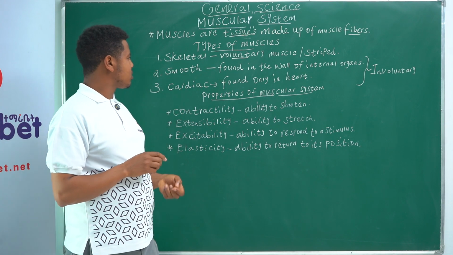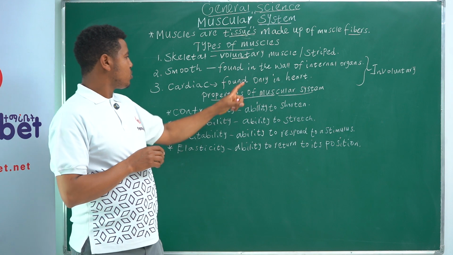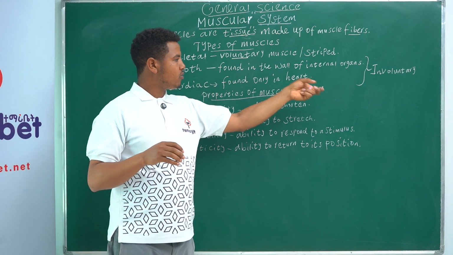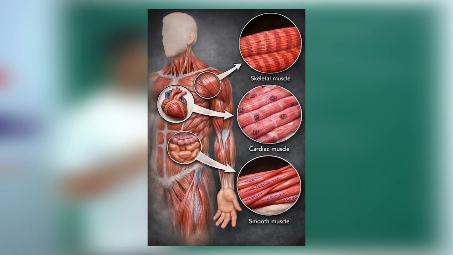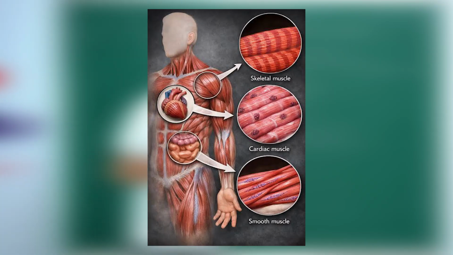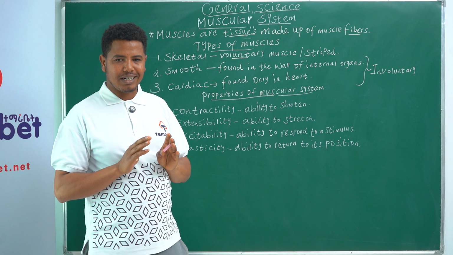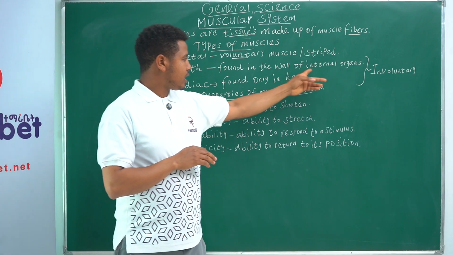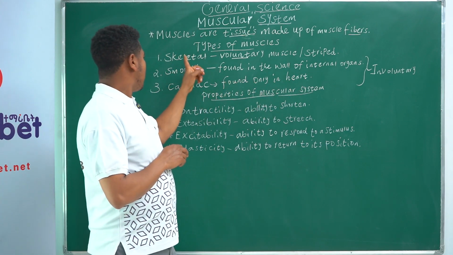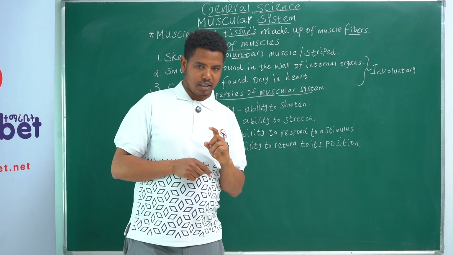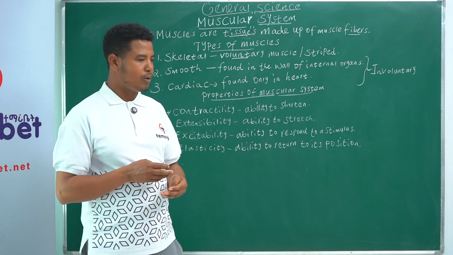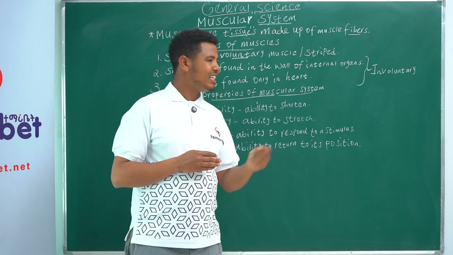The second one is smooth muscle. Smooth muscle is found in the walls of internal organs, except our heart. It is found in our stomach, kidney, and most parts of our intestine, the internal organs, except the heart. Smooth muscle is involuntary. Involuntary in this case means we can't control the movement of this muscle.